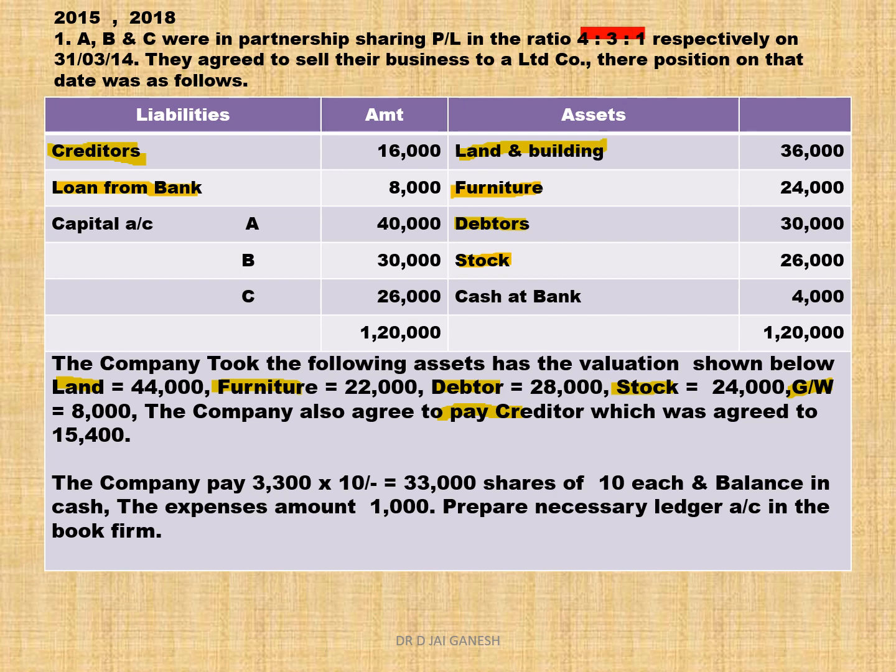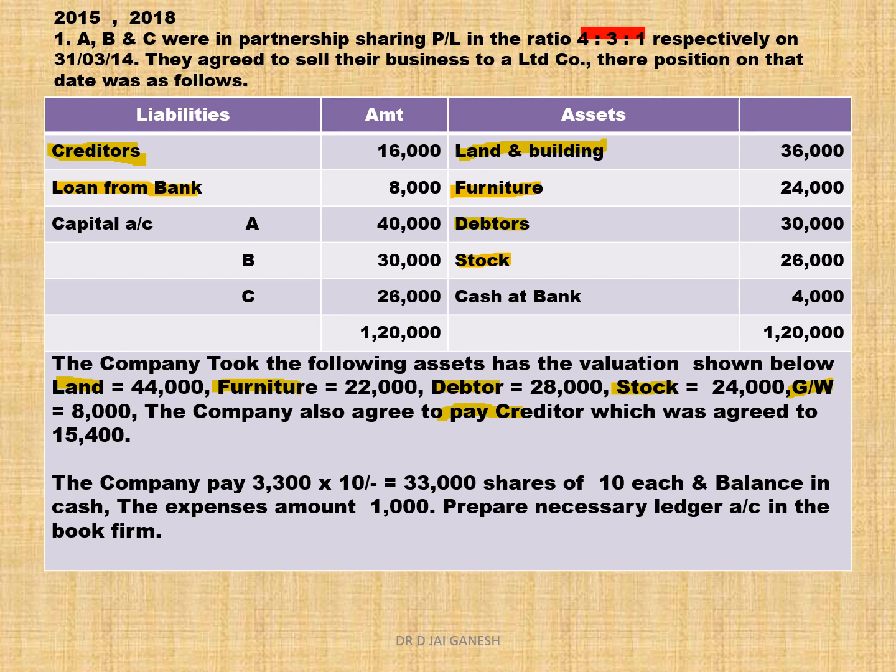I repeat from the beginning, all assets are taken over by the company except bank. There are two liabilities, only one liability is taken over by the company. Creditor is taken over by the company. So bank is not taken over by the company. Loan from bank is not taken over by the company.